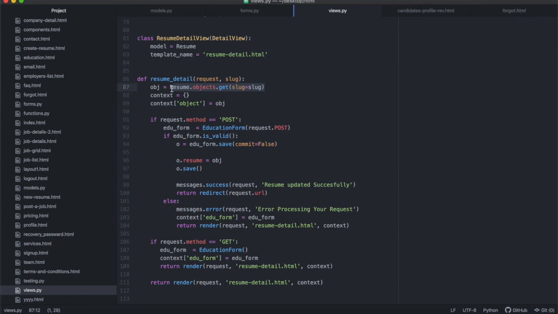And in this specific case, it's going to have to exist, because this is going to be coming from a link, and the link is going to come from a different page, where it was listed on the object itself. So most likely this is going to exist, okay?